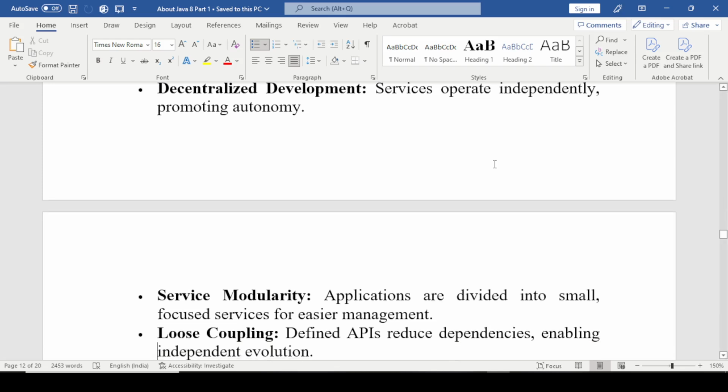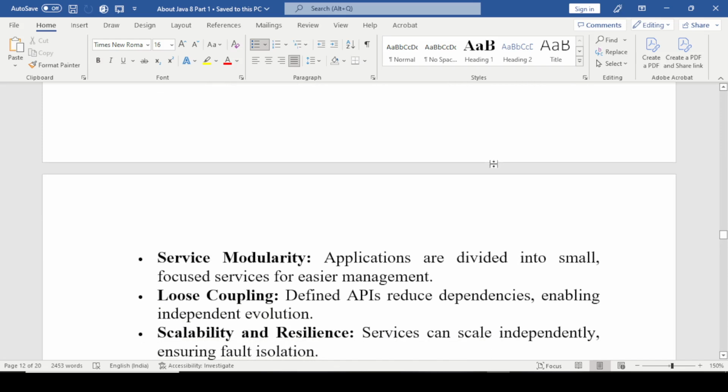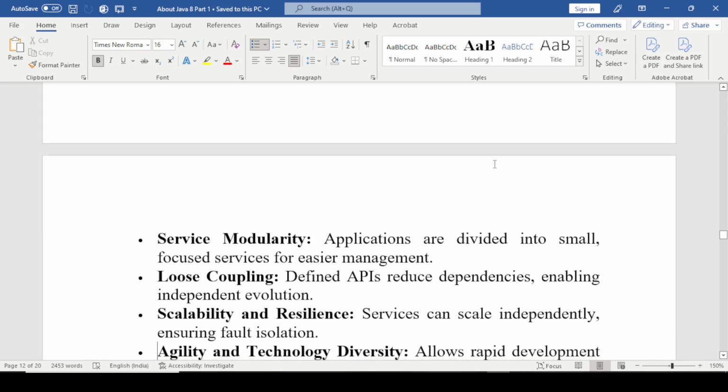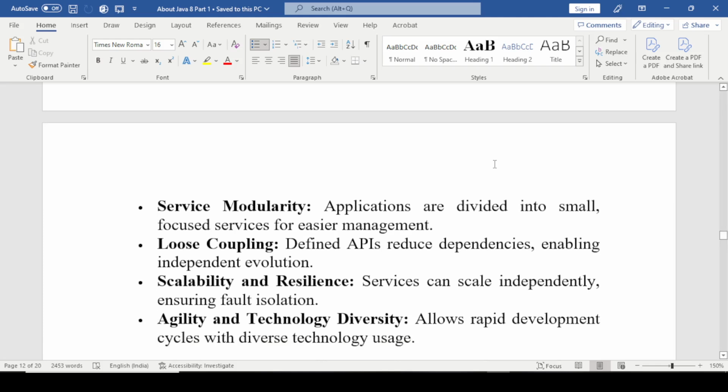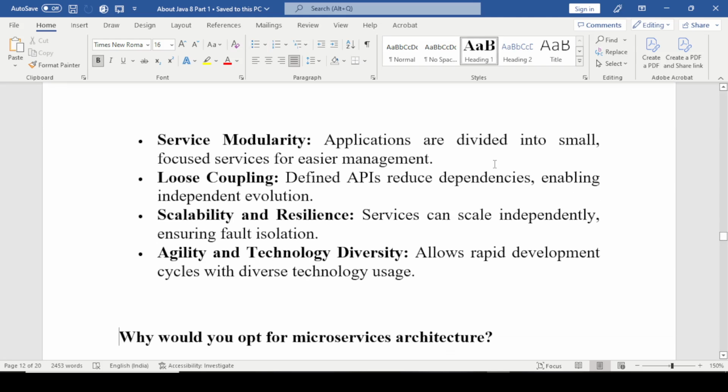Loose coupling defines APIs, reduces dependency, enabling independent evolution. Scalability and resilience. Services can be scaled independently, ensuring fault isolation. Agility and technology diversity allow rapid development cycles with diverse technology use.